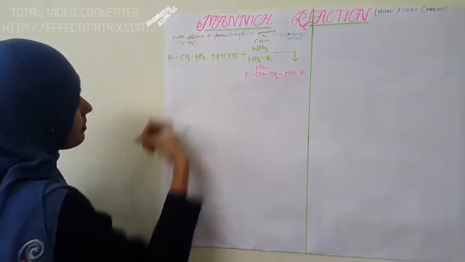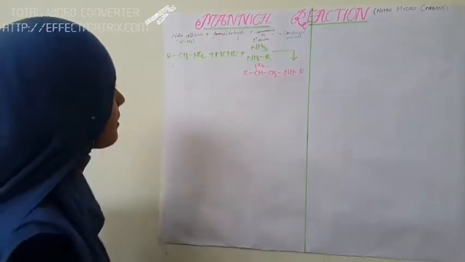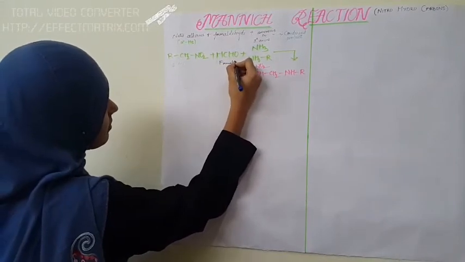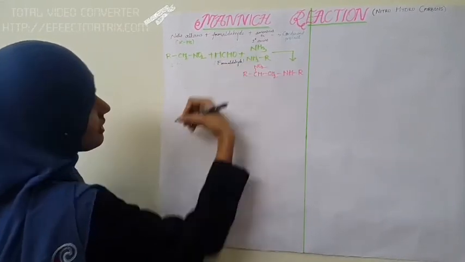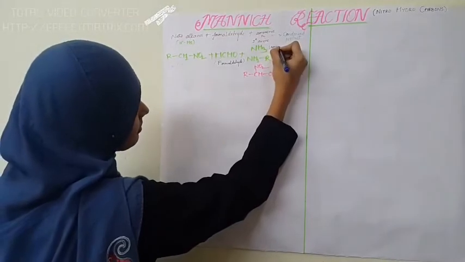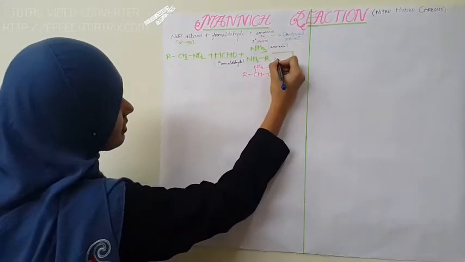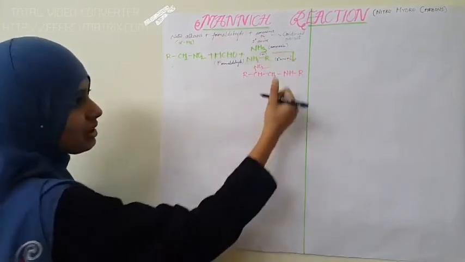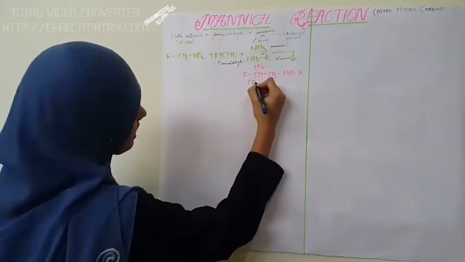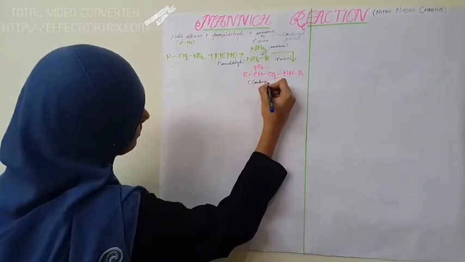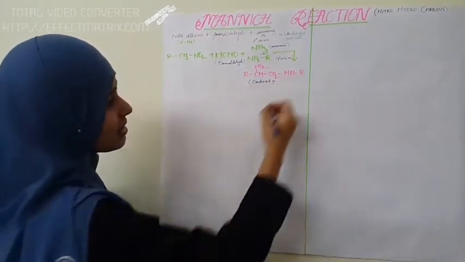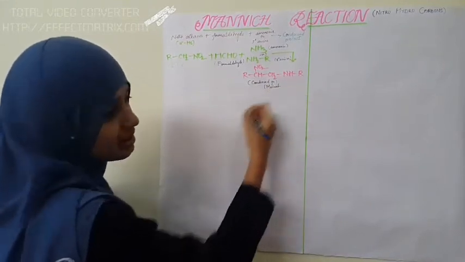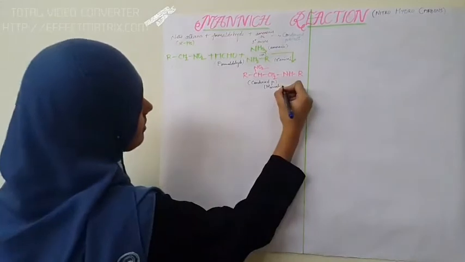This is the primary nitroalkane. This is formaldehyde. This is ammonia. And this is the primary amine. Either ammonia or a primary amine gives a condensed product. This condensed product is termed the Mannich base, and this base is named after the scientist Mannich.